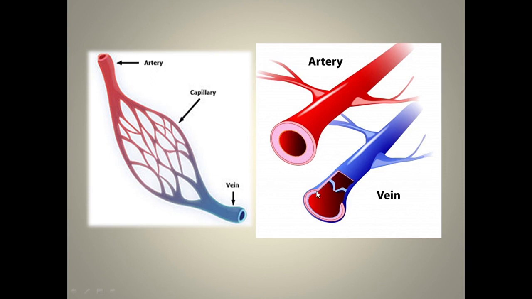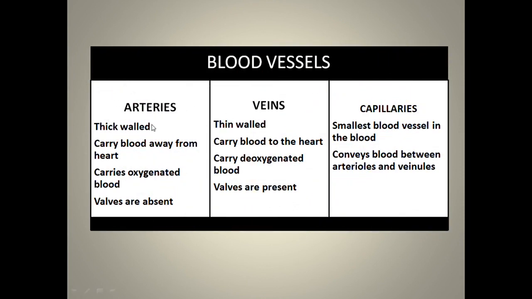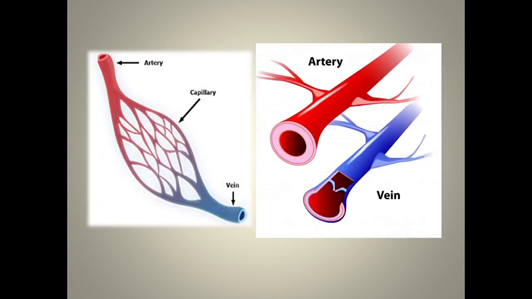Now why is it so? In the previous slide we already said that arteries carry blood away from the heart, from the heart to a different site, and veins the opposite. When the artery is carrying blood from the heart, the blood is flowing from the heart to the artery with a higher pressure. So in order to withstand this pressure, the artery has thick walls.